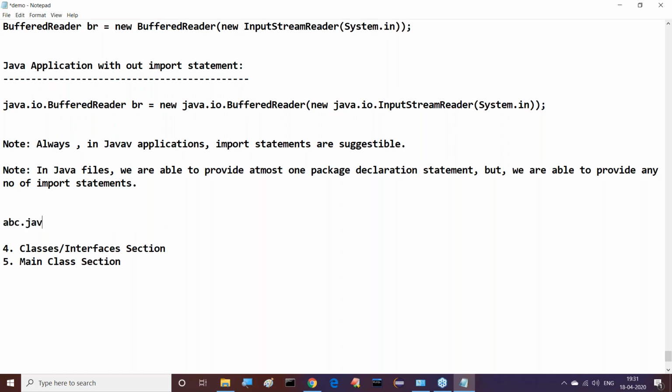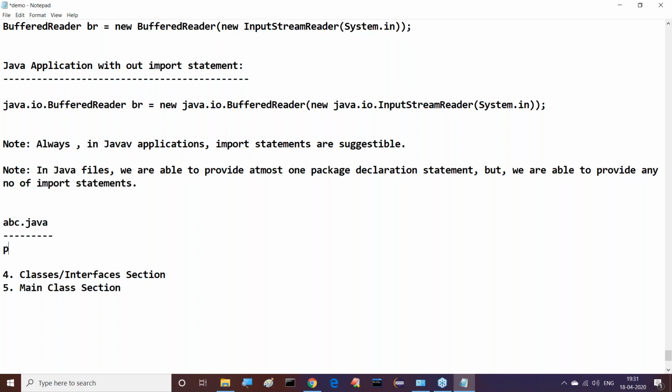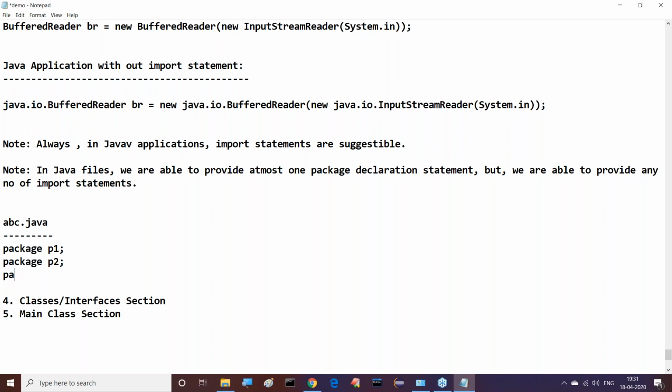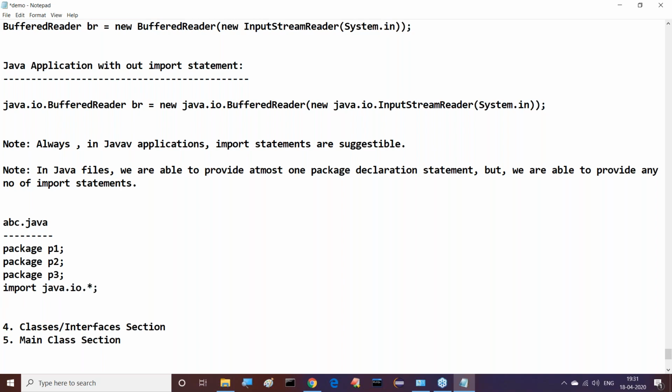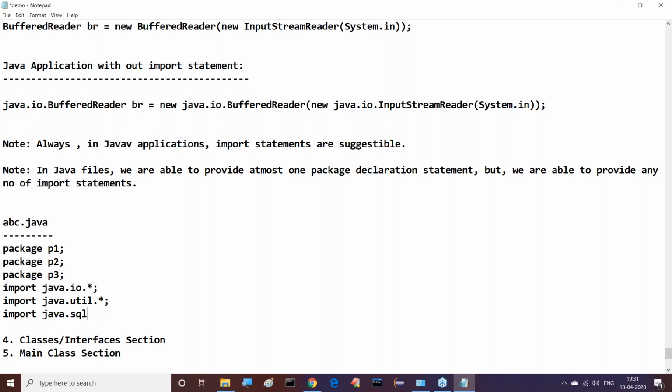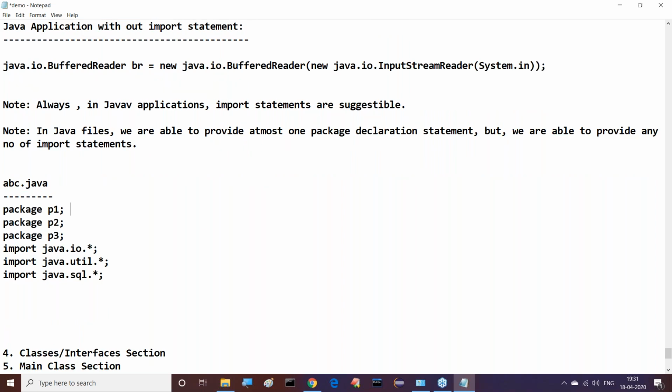Say, for example, an abc.java file is available. Here we can understand it: package P1, package P2, package P3. That's fine. import java.io.*, import java.util.*, import java.sql.*. Like this we are having this many things here. Package P1, valid, no problem. Tell me, sir, what about this package P2? Come on, guys. Is package P2 valid or invalid?